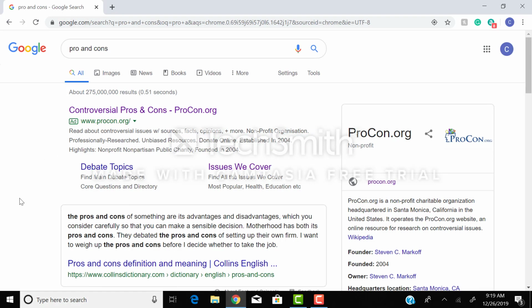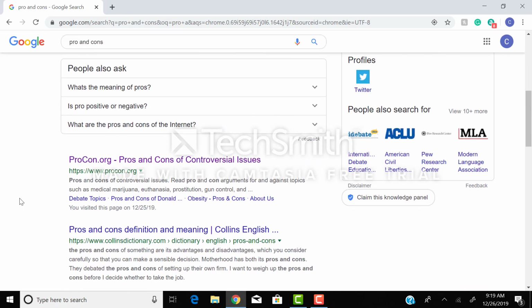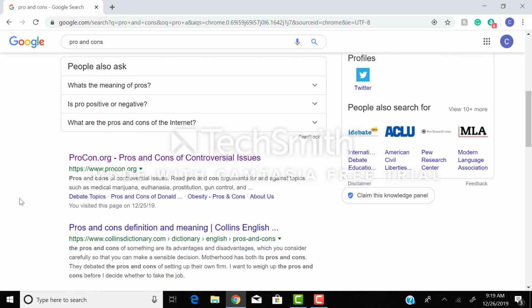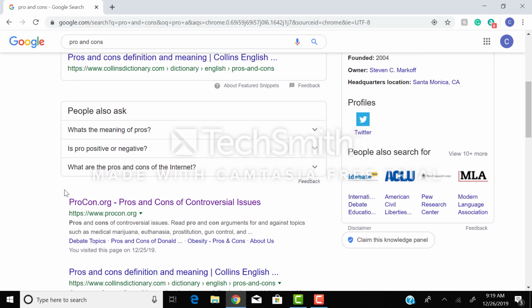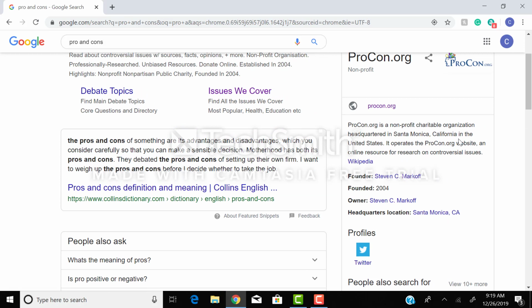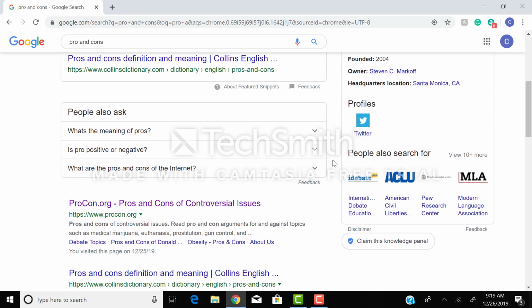And right off the bat here, we see some choices where you might go to get more information about your topic. And I see here one, it's procon.org. And helpfully, here on the right, Wikipedia tells us it's a nonprofit. So that's good information to have, kind of gives you a little more background about the people that you're taking this information from. So I'm going to check out procon.org.